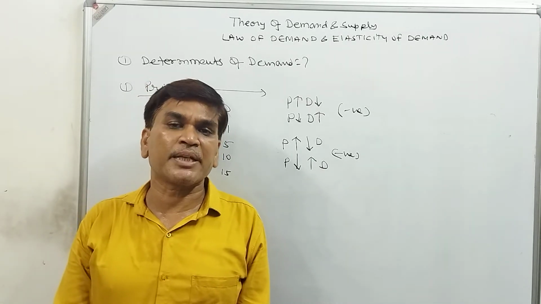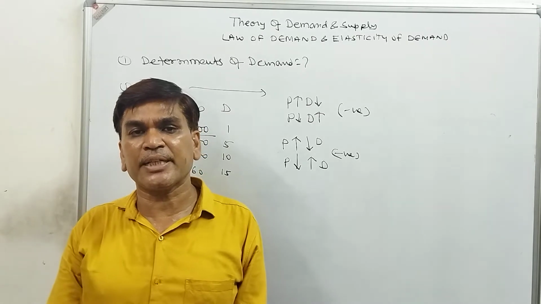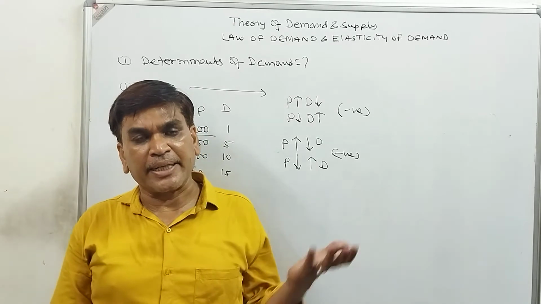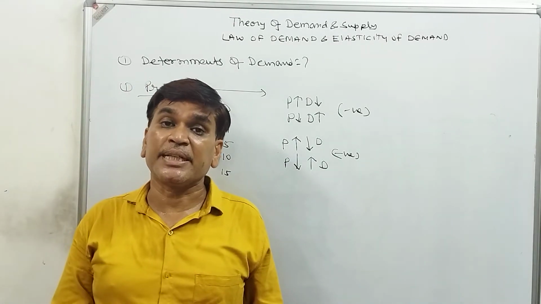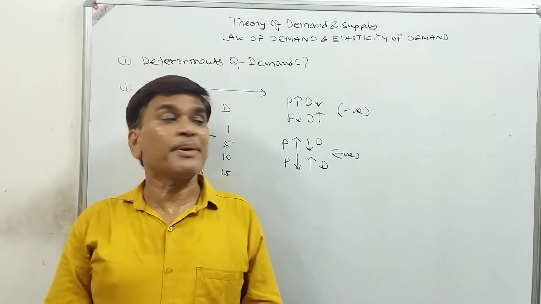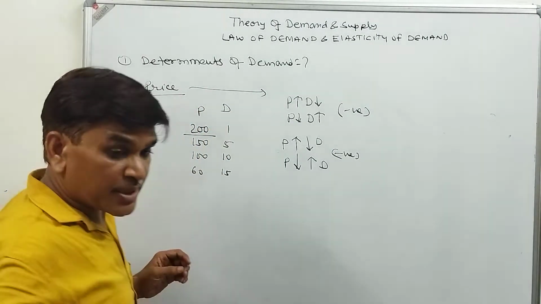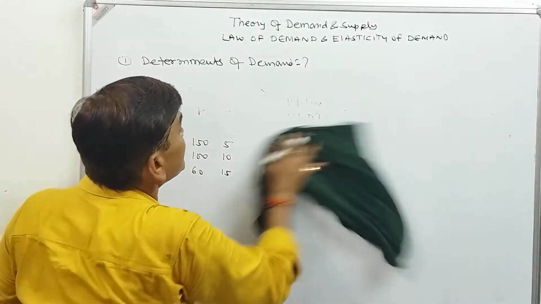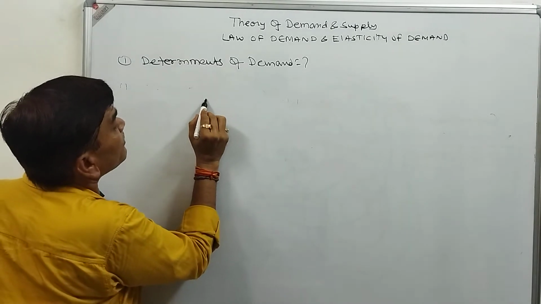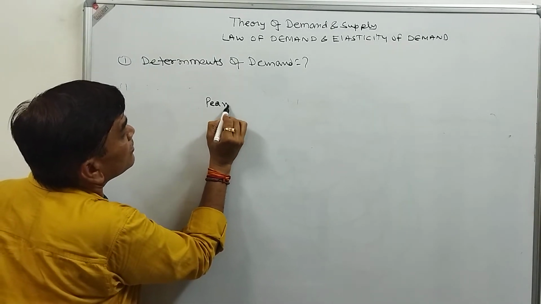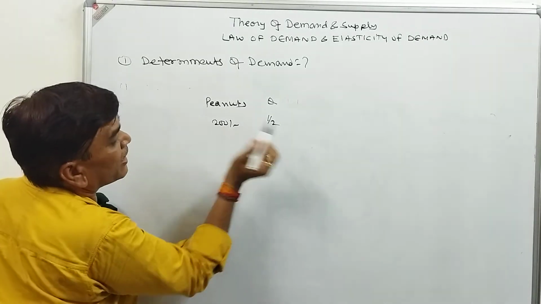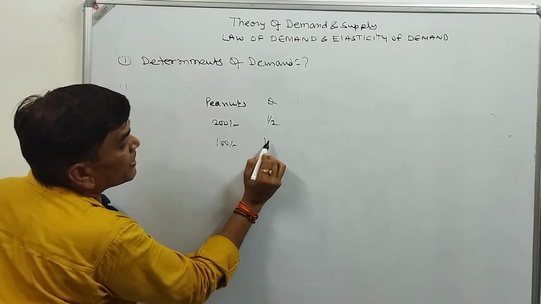When the price of the commodity increases, the demand for that commodity will decrease. If the price of a commodity decreases, the demand for that commodity will increase. For example, the peanut, which is called mutter. When the price of peanuts is 200 rupees per kg, we demand a smaller amount. When 200 rupees per kg is the price, we require only a quarter kg, half kg. When 100 rupees per kg, we may have 1 kg.